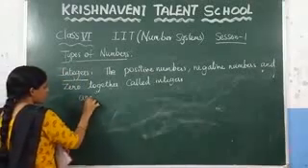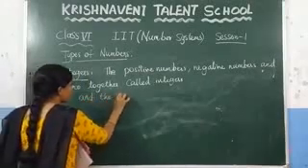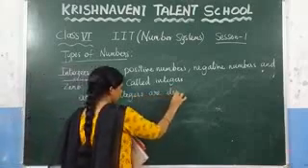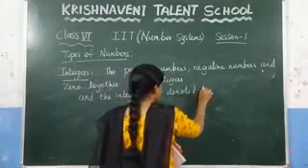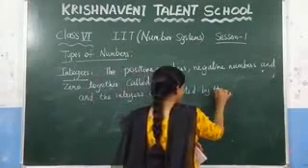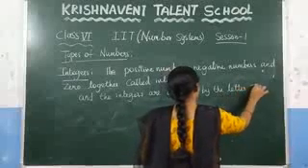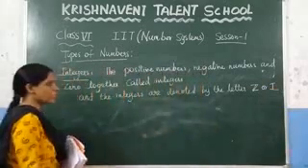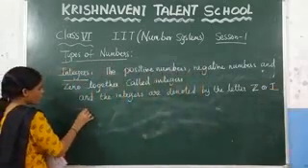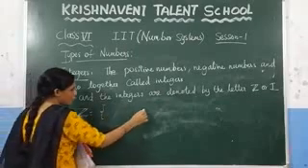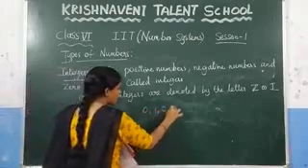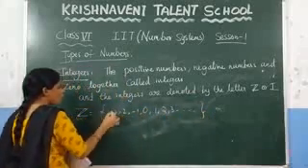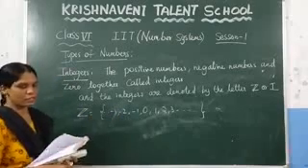So write it here: the integers are denoted by the letter Z, or we can denote them with a capital I also. We can denote them in either way. So what is the integers set? Here you get 0, the positive numbers and the negative numbers. All these numbers together we call integers.